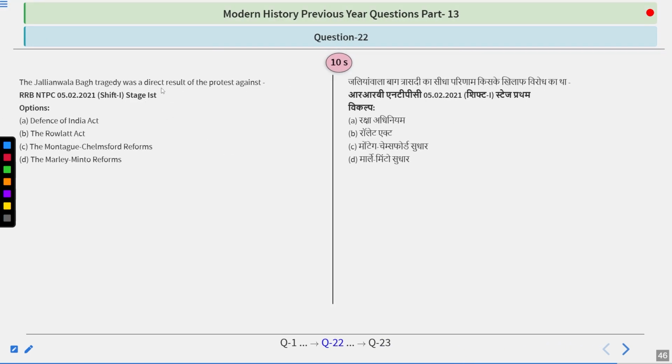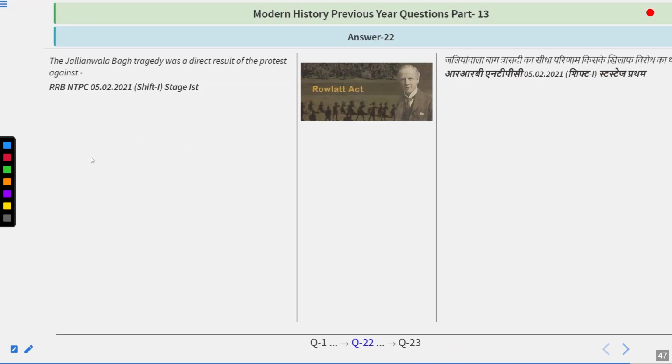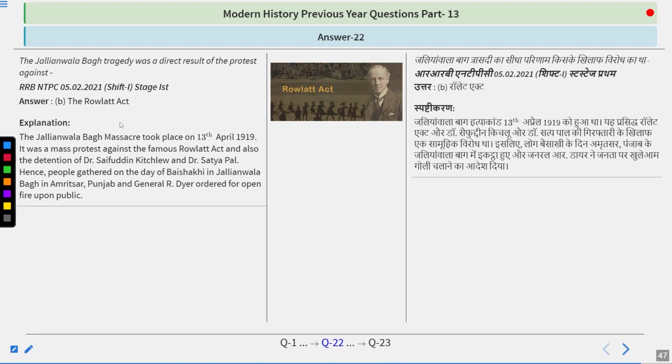The Jallianwala Bagh tragedy was a direct result of the protest against the Defense of India Act, Rowlatt Act, Montagu-Chelmsford reforms, Morley-Minto reforms. So the answer to this question is quite simple. The answer is the Rowlatt Act. The Jallianwala Bagh massacre took place on 13th April 1919.